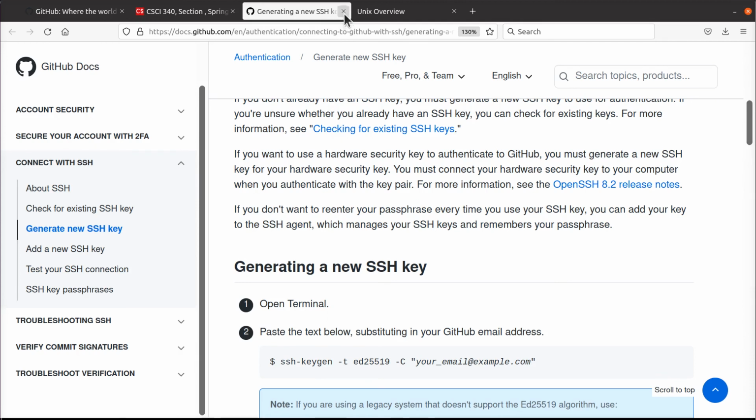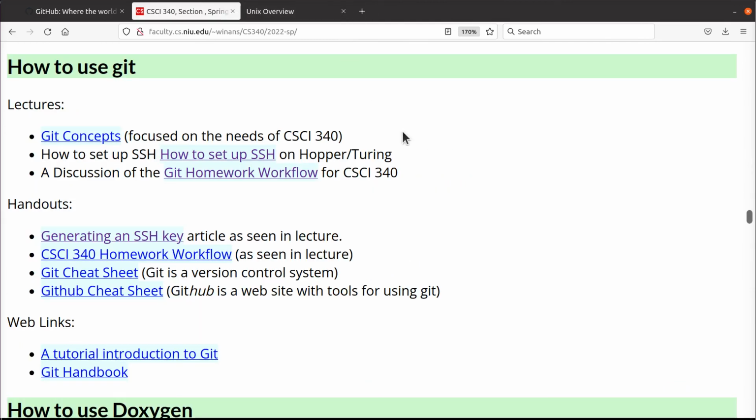So if you don't know how to use SSH, and this is your first time, trust me, you want to watch that lecture. Then this lecture down here, once you get your SSH stuff set up and you can log into GitHub and that account has all been set up, is a complete walkthrough of your first assignment. I show you every little step in here, okay?